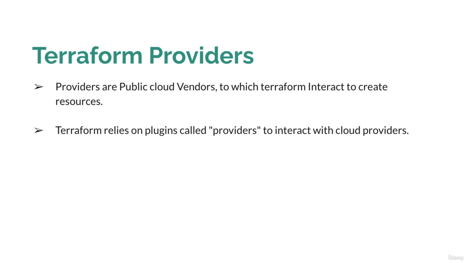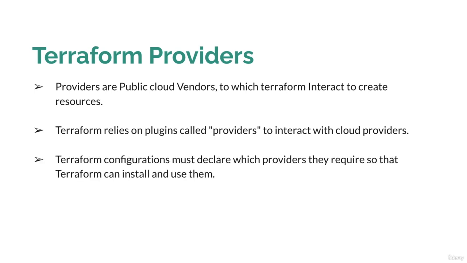So suppose you want to create resources on GCP or on AWS, you need to use the GCP or AWS provider within your Terraform configuration. Whenever you initialize Terraform, it will download the mentioned provider plugin in your Terraform working directory and start working with that particular cloud provider. Terraform configurations must declare which providers they require so that Terraform can install and use them.